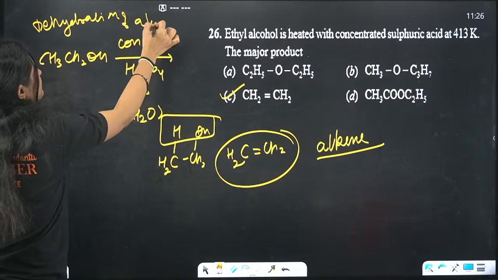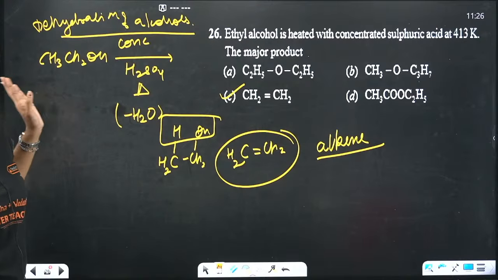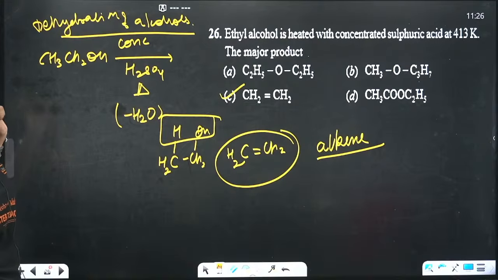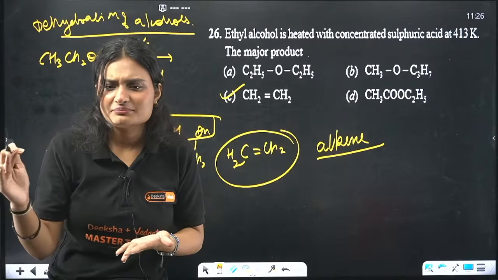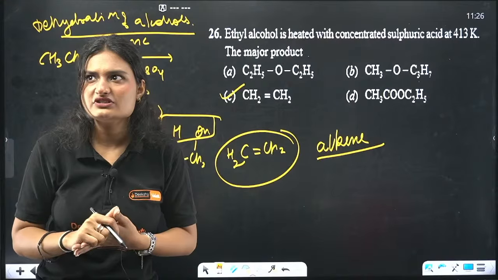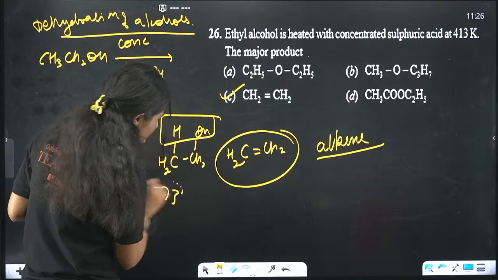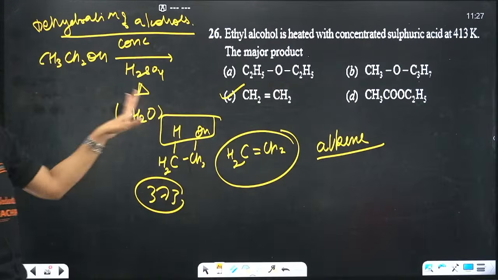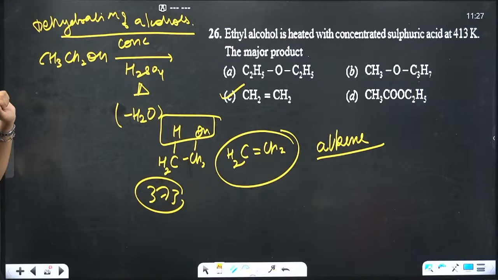It's very funny because you might have studied it in your 10th standard. Literally in 10th standard. The temperature is 413, which is a very high temperature; 100 degrees Celsius is 373, so obviously it's greater than that. You're heating it. You can also tell that ethanol has a really low boiling point.